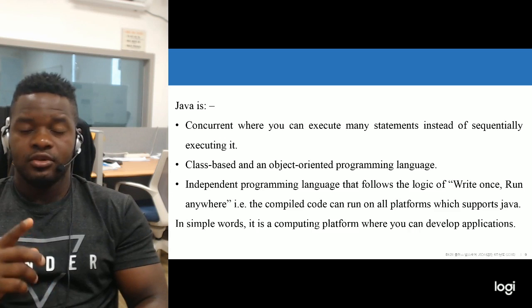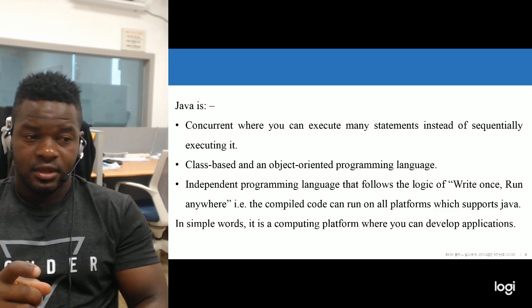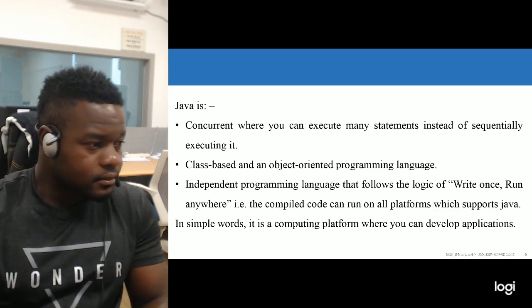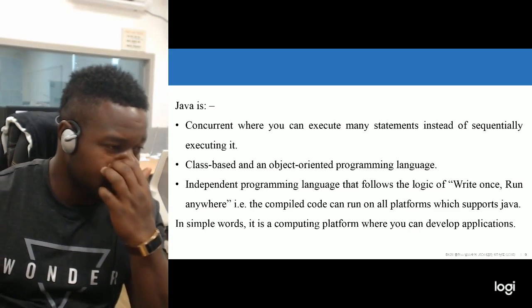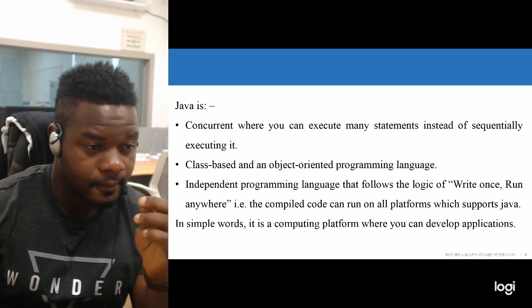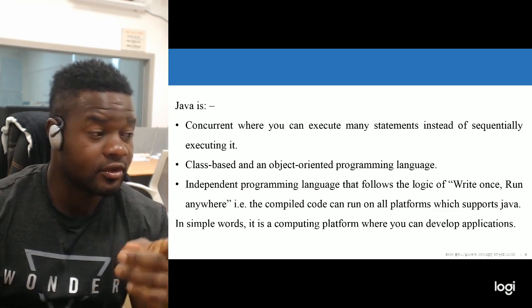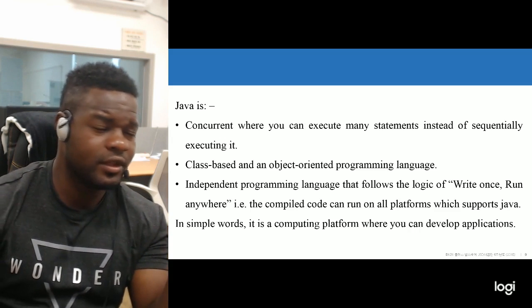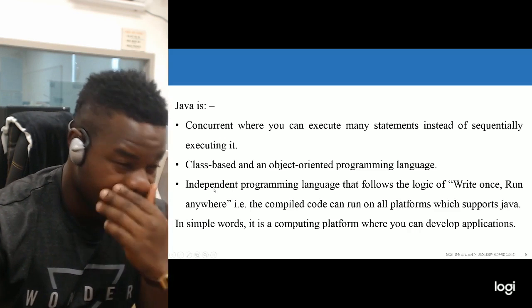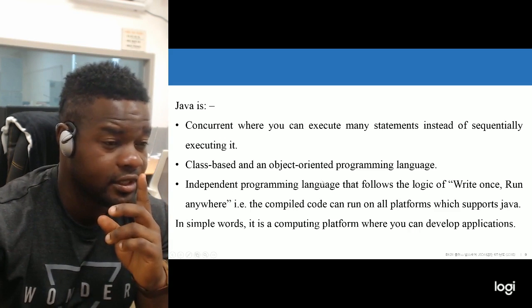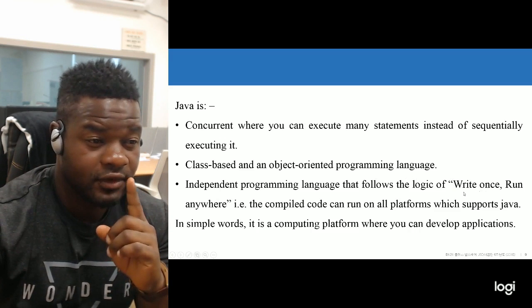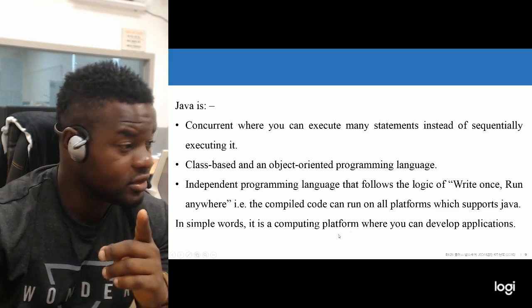So you can write Java once and run it everywhere. Like I say, it is an independent programming language that follows the logic of writing once and running everywhere. This is one of the key points that Java has over other programming languages.